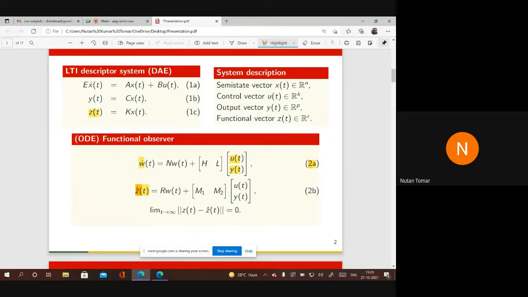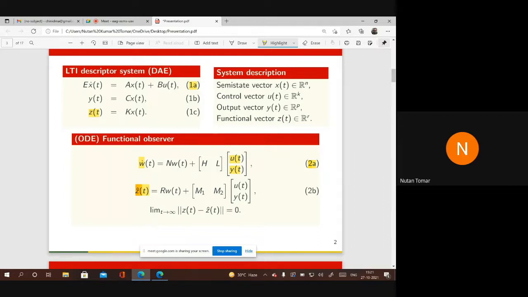Roughly speaking, descriptor systems are a combination of ODEs and algebraic equations. This dynamical equation in system 1, that is 1a, may contain some ODEs as well as some algebraic equations. Such systems naturally arise when we give any physical phenomena to any automatic modeling tool for producing its mathematical form.